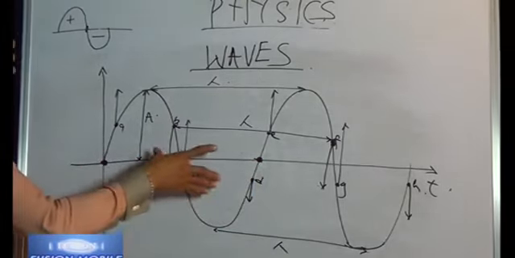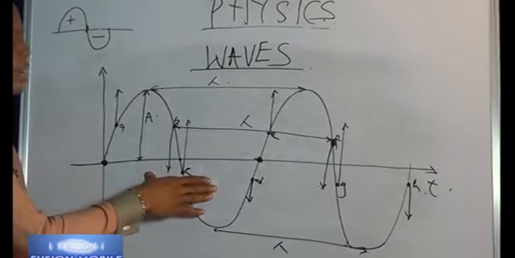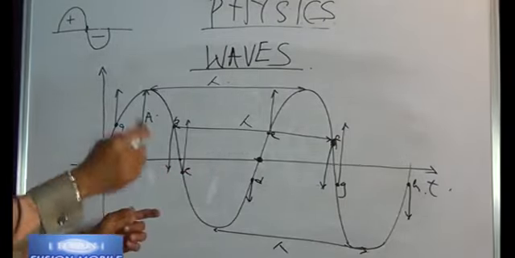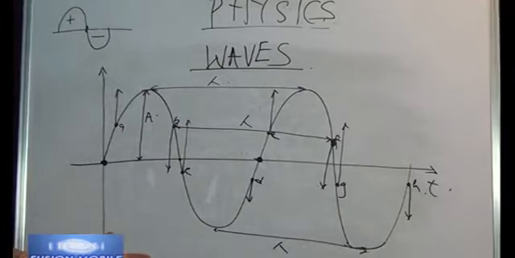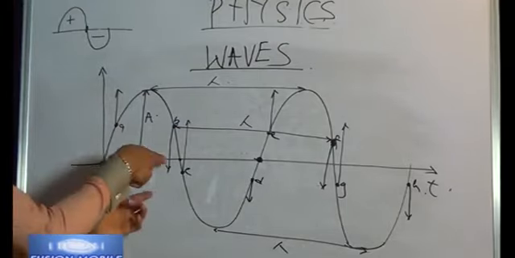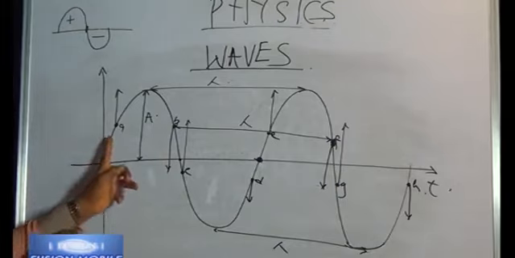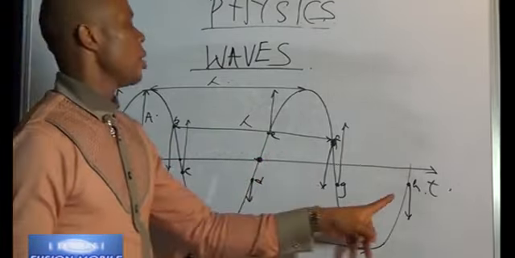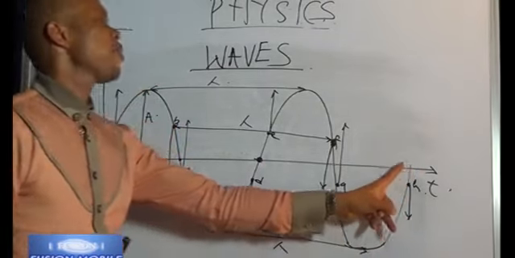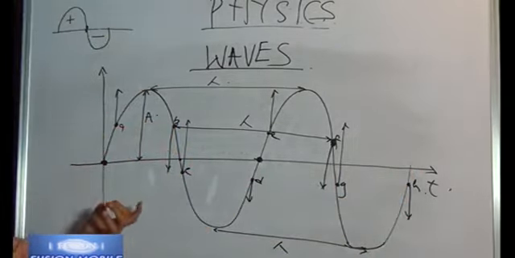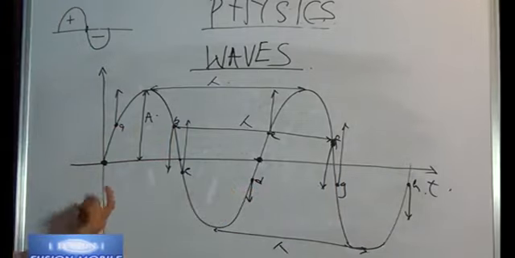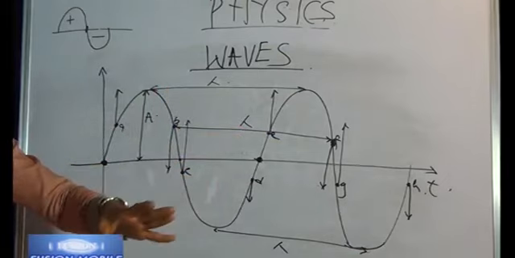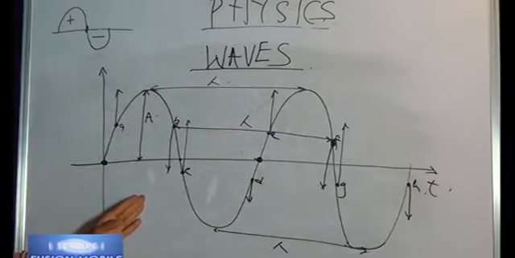Many of us, once we see this diagram in question, we are so scared and some will just jump and pass. No. Once you see this diagram, just know how to count your cycle and that is all. For example, how many cycles do we have here? Count with me. From here to this point is one cycle. And from here to this point is another cycle. So we have two cycles here. Once you are able to count your cycle and know how to divide it with the time that has been given to you, then questions on frequency and period will not be a problem for you.